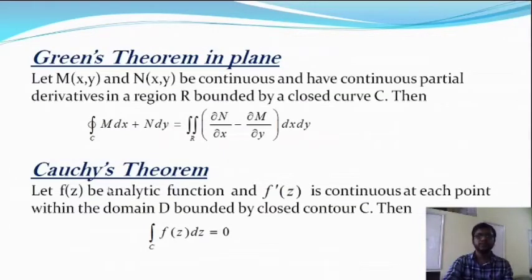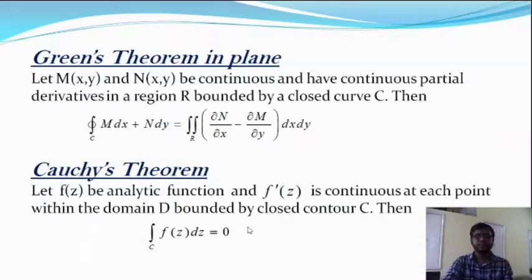So here is the statement of Cauchy's theorem. Let f of z be an analytic function and f dash z be continuous at each point within the domain D, and D is bounded by the closed contour C. Then the integration over C of f z dz is equal to 0.